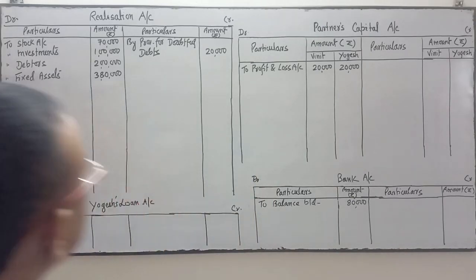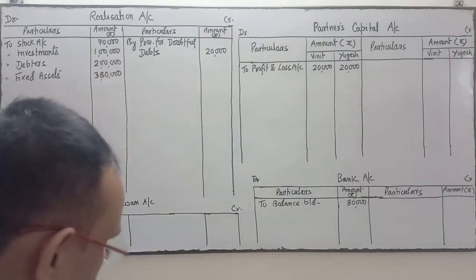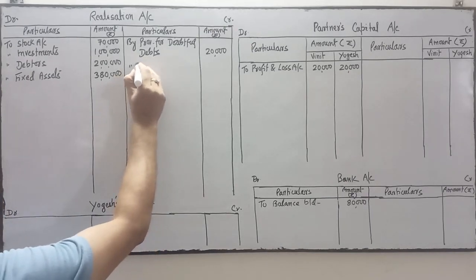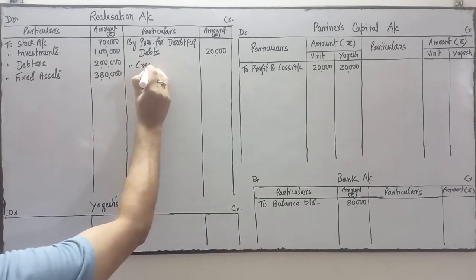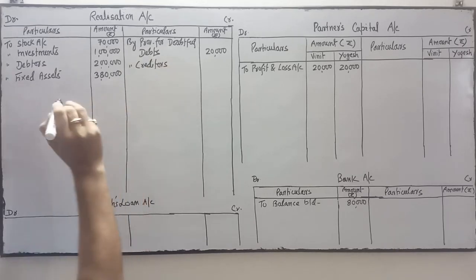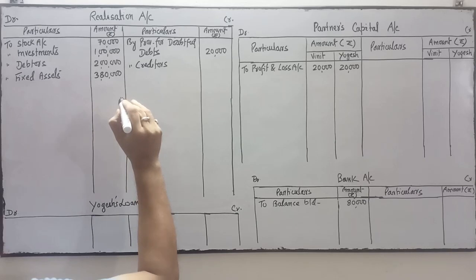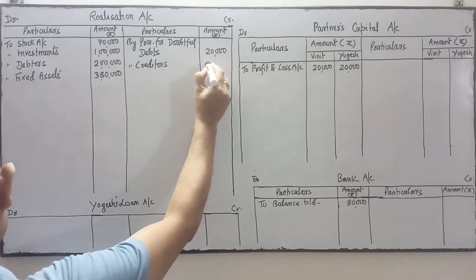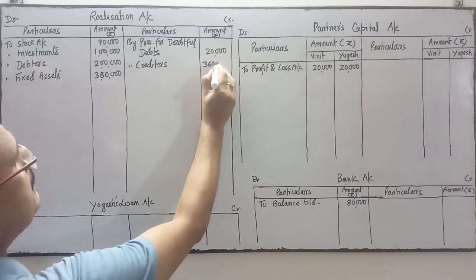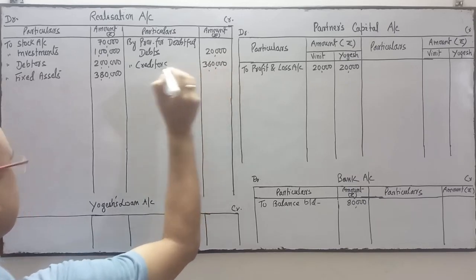Now come to the asset side. I have completed the asset side. Now come to the liability side. The liability we will write this side, creditors. To close the creditors account, the entry will be creditors to realization. Creditors is how much? Creditors is 3,60,000. Okay.